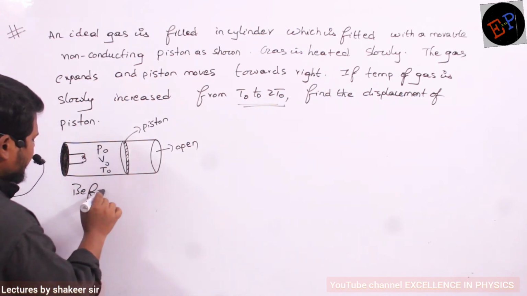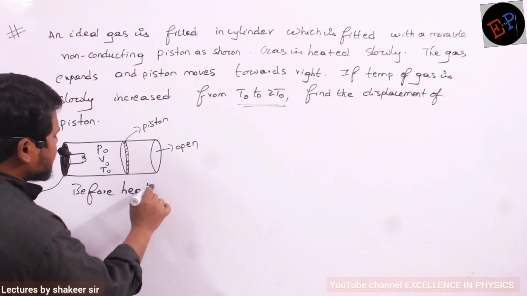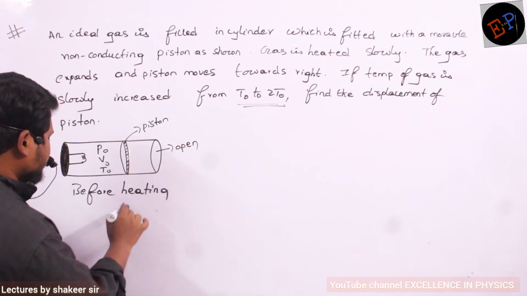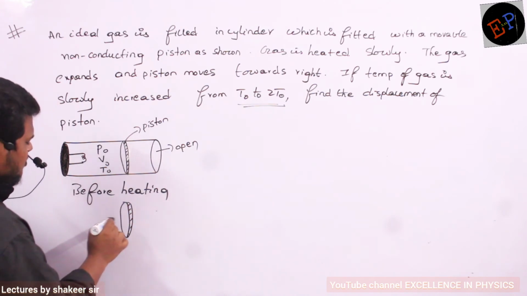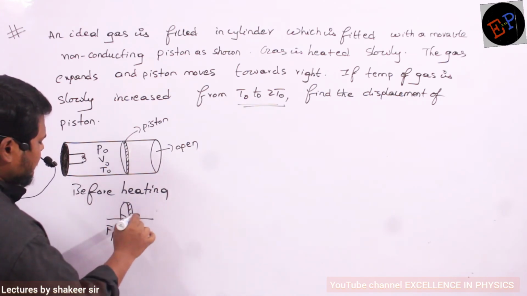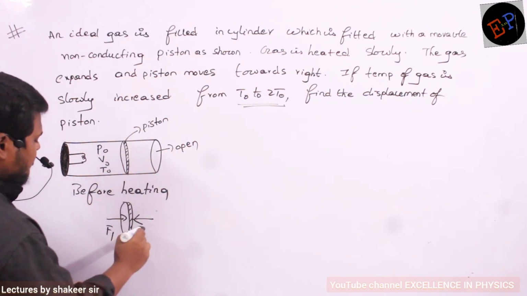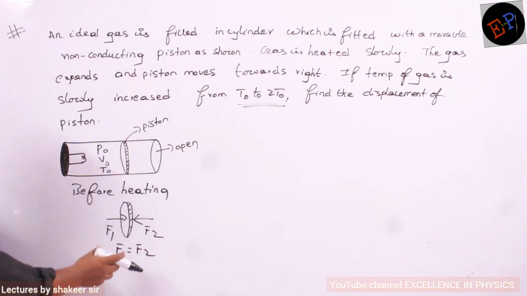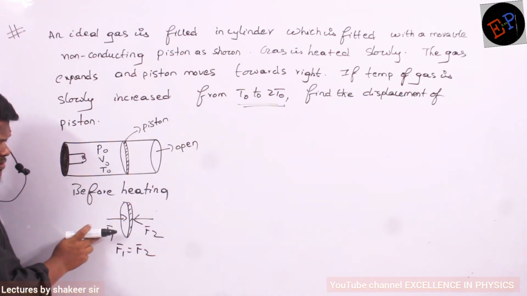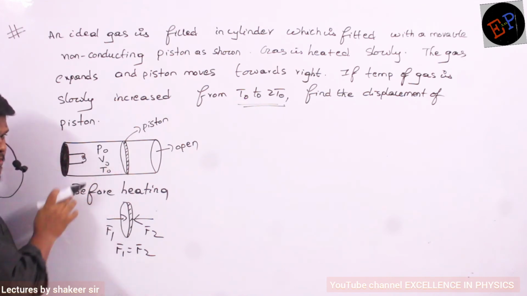Let us see. Before heating this gas, consider this is the piston. On this piston, here is force F1, and this is force F2 because of the atmosphere. Definitely I can say F1 is equal to F2. This is the force given by the gas molecules on the piston.